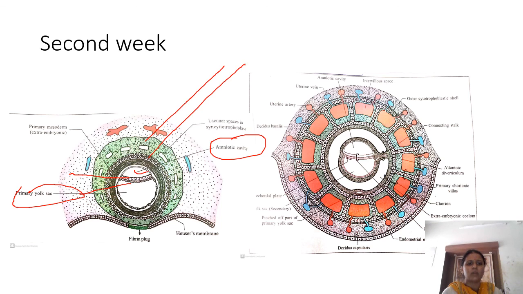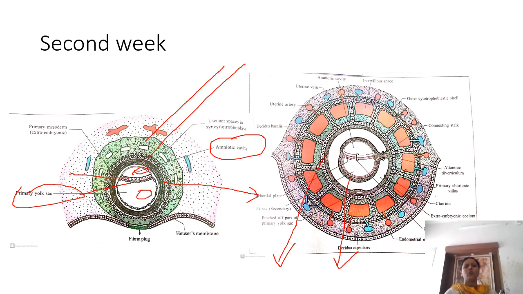Here you have the amniotic cavity and here the primitive yolk sac, and there is deposition of extra embryonic mesoderm. You remember the connecting stalk. So this is the extra embryonic mesoderm between the trophoblast and the embryoblast, and layers develop within the extra embryonic mesoderm.